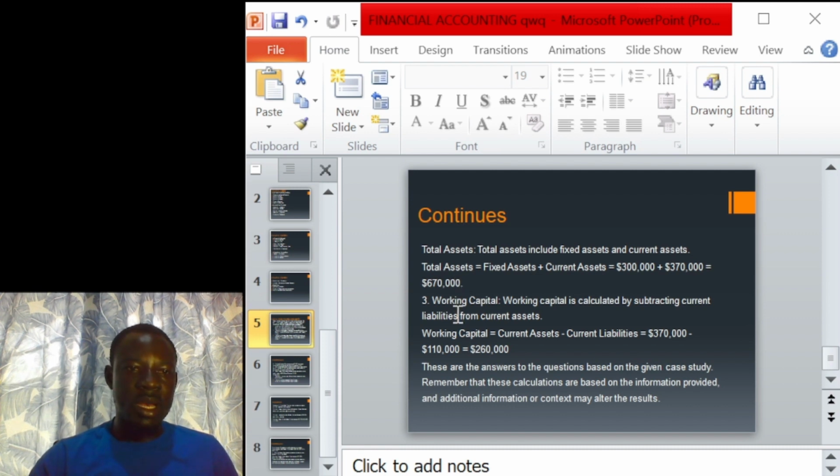The question also demands that we calculate our working capital. To calculate the working capital, you need to subtract current liability from current assets. We found out that our current assets were $370,000 and our current liability was $110,000. So if you deduct $110,000 from $370,000, you arrive at $260,000. This will give you a fair idea about what we are going to learn.